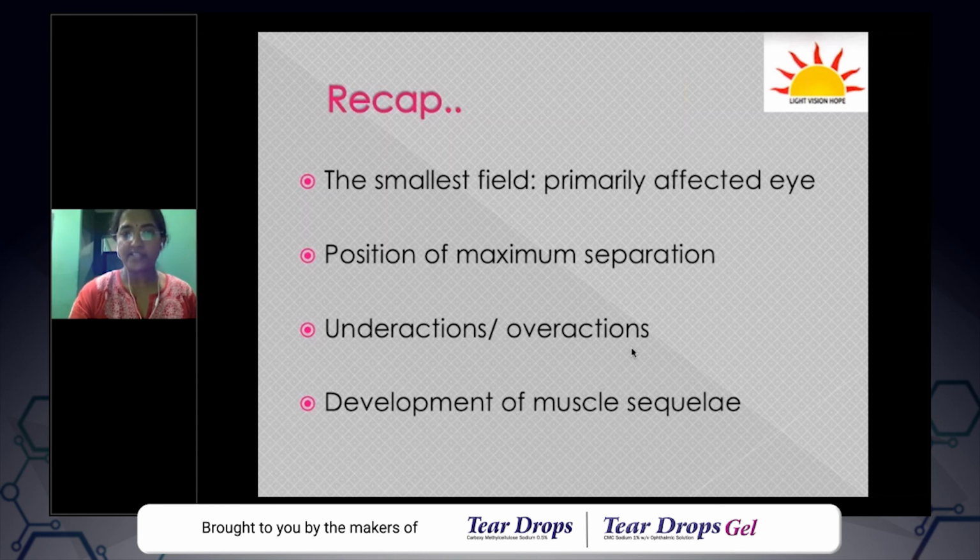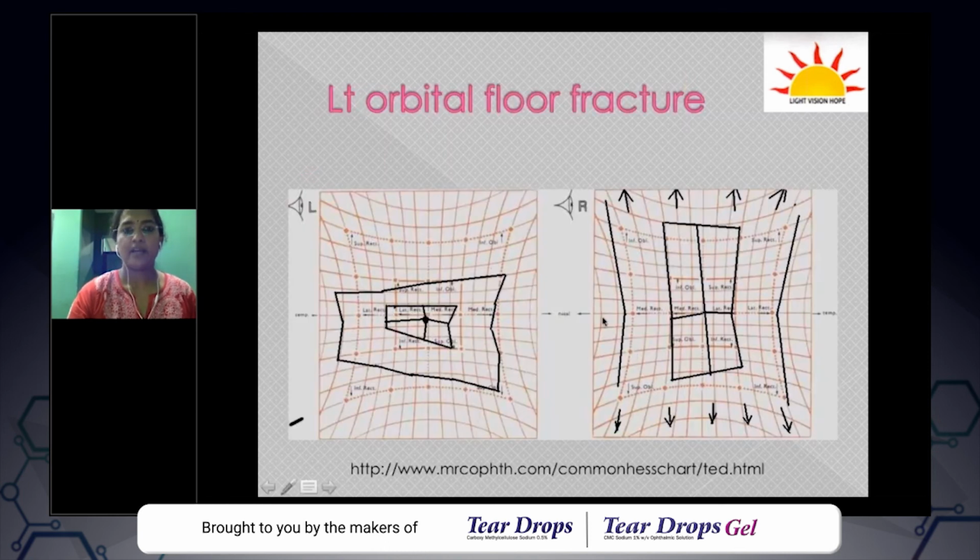And one more thing which I would like to say is that Hess charting, because of foveal projection, is a little different from diplopia charting. In diplopia charting, the principles are different.